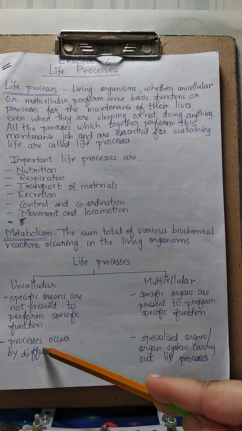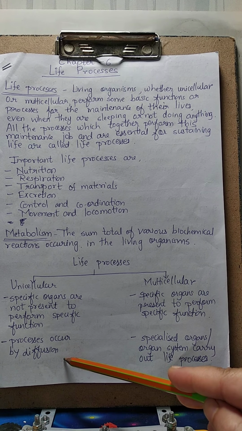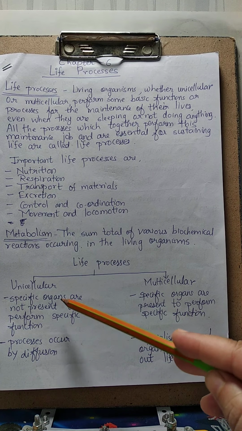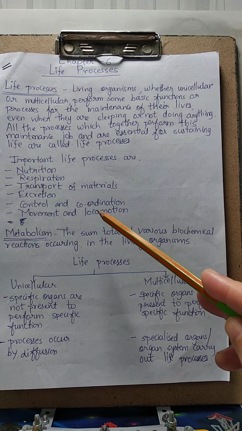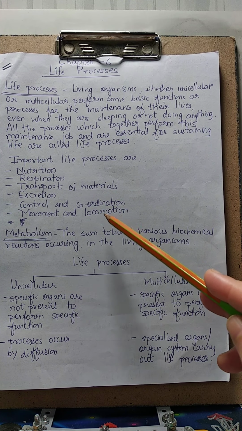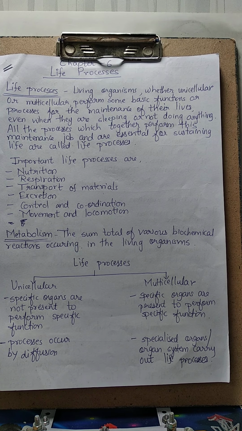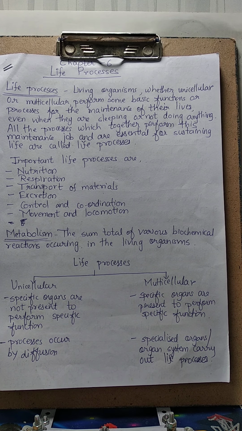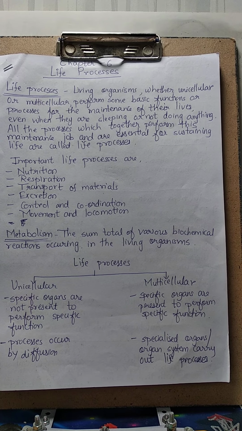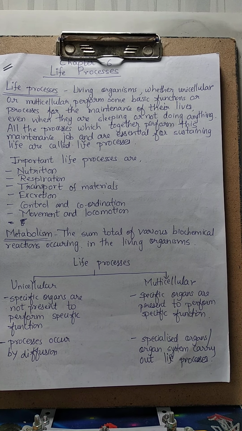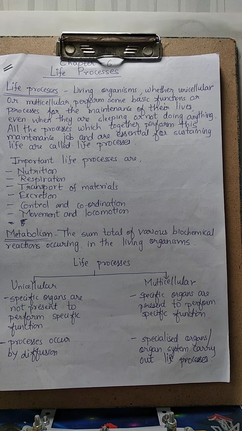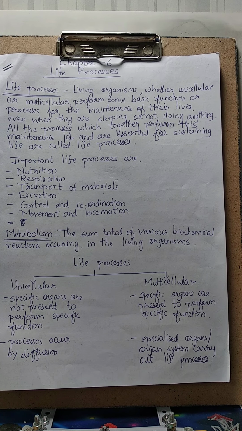Then, processes occur by diffusion, right? These life processes, which ones? Nutrition, then respiration, that is exchange of gases. Just take an example of amoeba. Now, we know that amoeba is a unicellular organism, right? So what is happening in a unicellular organism? Taking in food, that is nutrition, then gaseous exchange, that is respiration, then the excretion process, right?